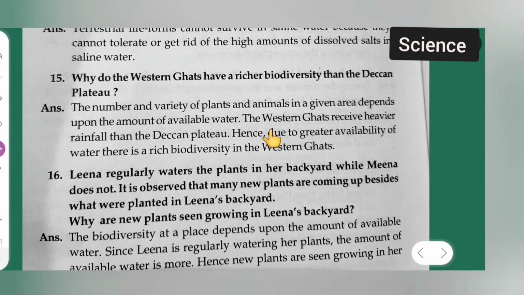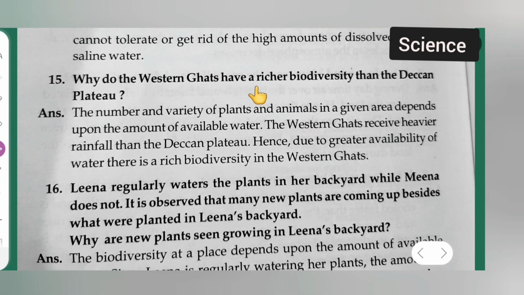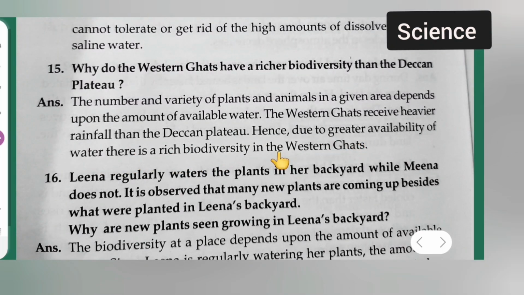Question number 15 is, why do the Western Ghats have a richer biodiversity than the Deccan Plateau? Answer is, the number and variety of plants and animals in a given area depends upon the amount of available water. The Western Ghats receive heavier rainfall than the Deccan Plateau. Hence, due to greater availability of water, there is a rich biodiversity in the Western Ghats.